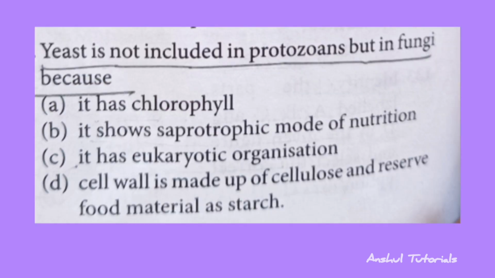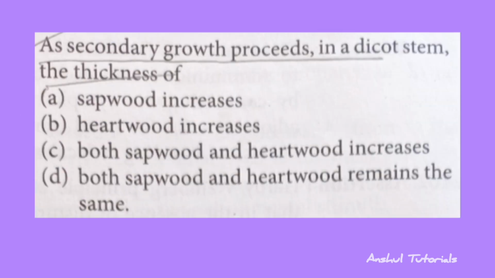And the next question is, yeast is not included in the protozoans but in fungi because. So the correct answer is option B, that is it shows saprotrophic mode of nutrition. And the next question is, as secondary growth proceeds in a dicot stem, the thickness of. So the correct answer is option B, that is heartwood increases.